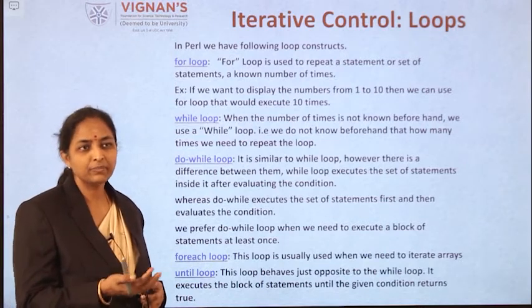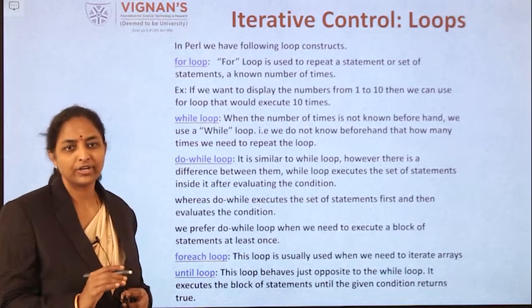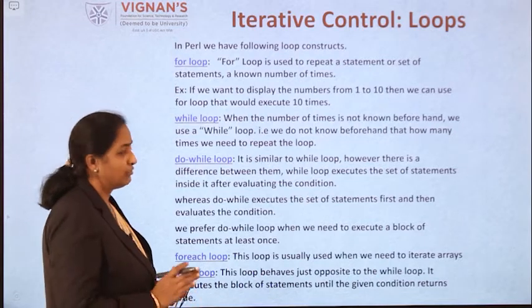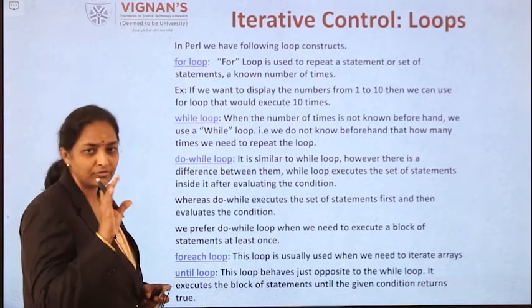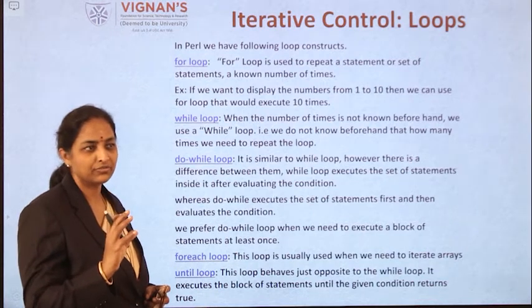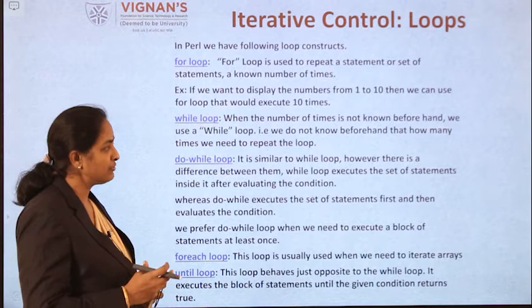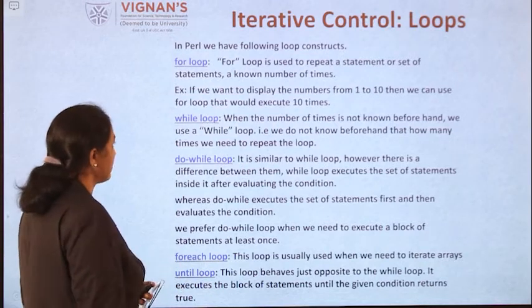The second way is that it repeats a block of statements until the condition is satisfied. So these are the two ways iterative control works. First, it repeats a block of statements a stated number of times. Second, a block of statements is repeatedly executed until a condition is satisfied.